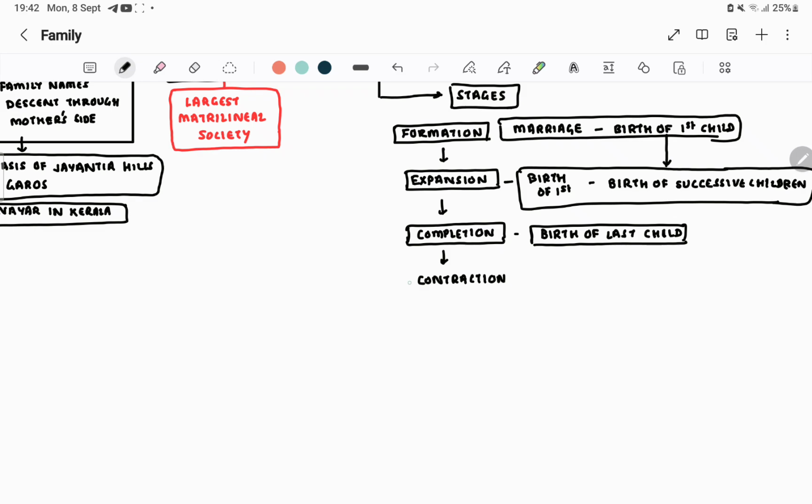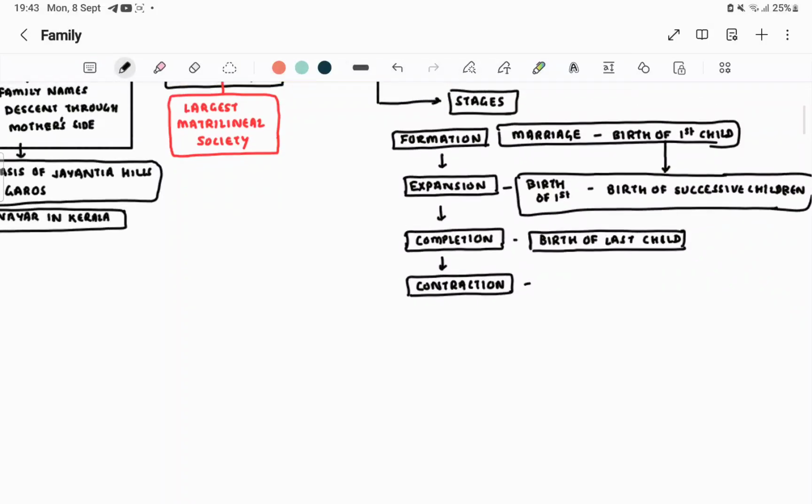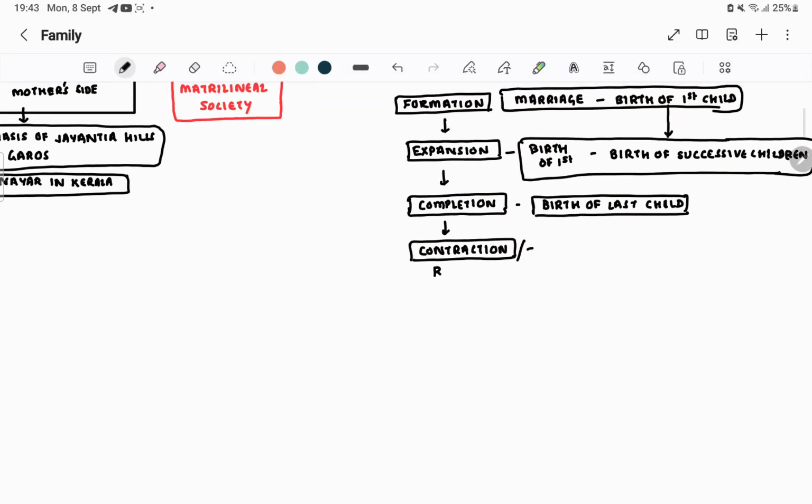Contraction phase is basically when the female children, the daughters, get married and go to the husband's house, or sons leave the house, and there is a reduction in the size of the family. So contraction, or phase of reduction.